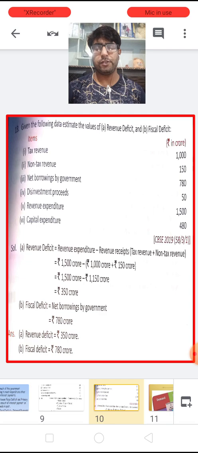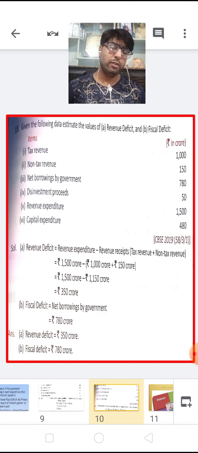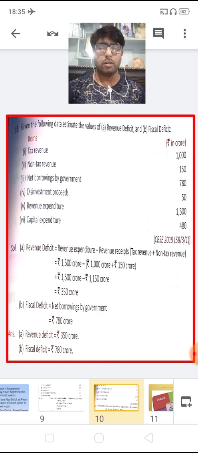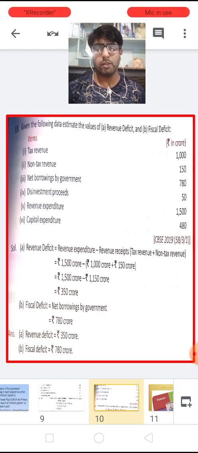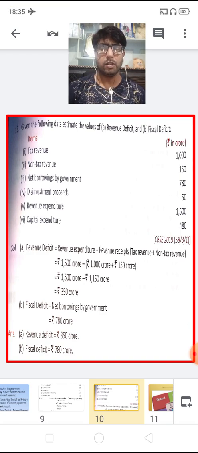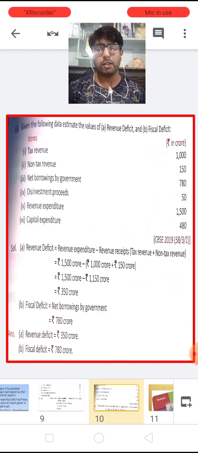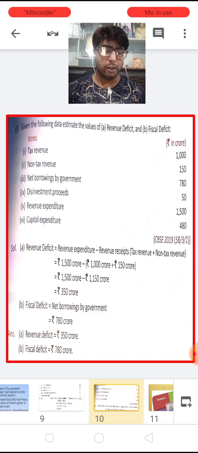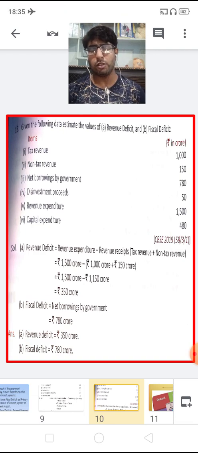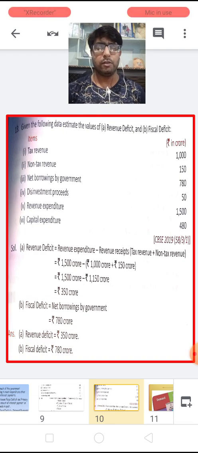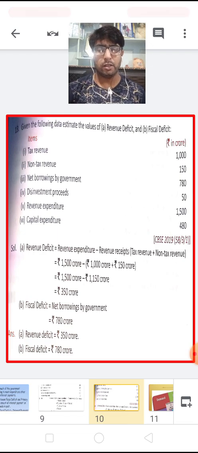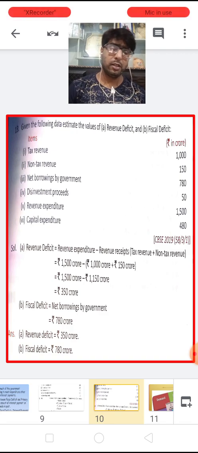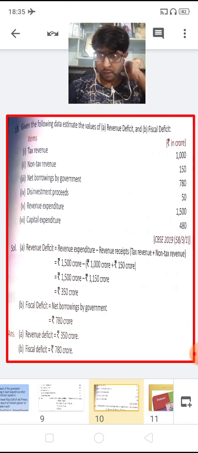Now we need to find out the fiscal deficit. The net borrowings by the government, disinvestment proceeds, revenue expenditure and capital expenditure are given. Always understand that if the value of borrowings is given in the question, then it itself is the value of the fiscal deficit. Here the net borrowings by the government are given as 780, so 780 itself is the fiscal deficit.